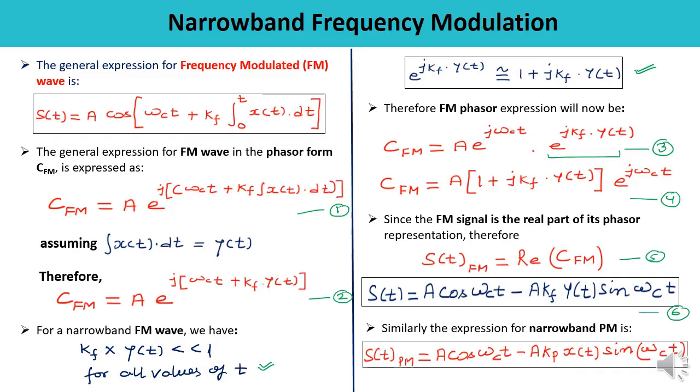Similarly, we can derive the expression for the narrowband phase modulated wave. You can try what you are going to get over here. s_PM(t), PM denotes the phase modulation, is equal to A times cos omega c t minus A times Kp, which is the phase sensitivity, x(t) sin omega c t. So this is equation number 7, the equation of the narrowband phase modulation. And equation number 6 is what our requirement was, the equation for the frequency modulated wave. And in place of y(t), you can substitute the integral of x(t) dt also.